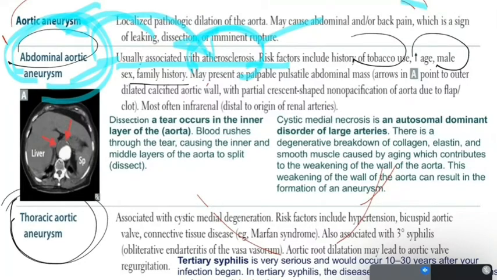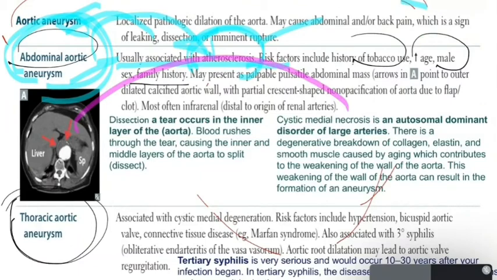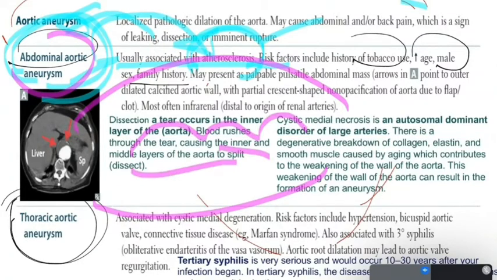Of course you can understand this point. You have a dilated aorta. By palpating the abdomen, because we are talking about the abdominal aorta, you can feel this pulse, which occurs due to the blood flow through this dilated artery.